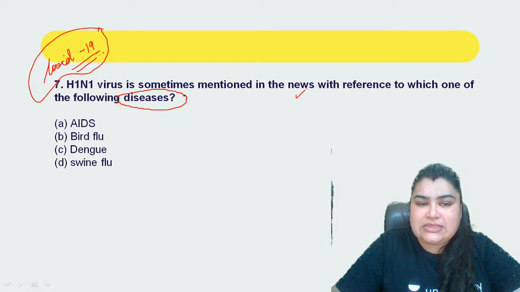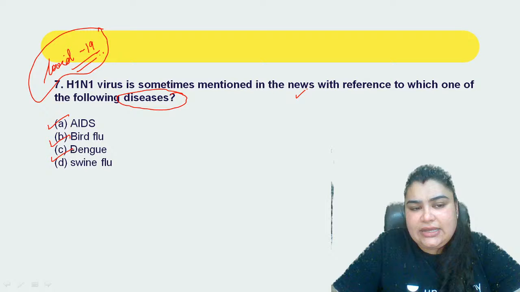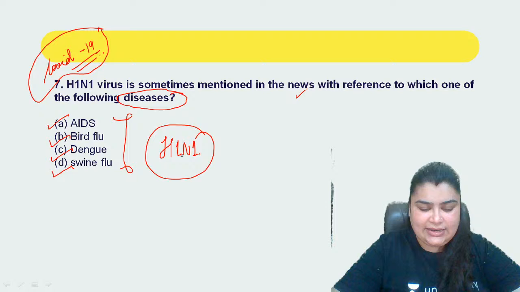H1N1, you must have heard in the news, for which disease do we denote H1N1? AIDS, bird flu, dengue or swine flu, which one out of these is basically associated with the H1N1 virus? Quickly tell me. Quickly answer, guys. Which one is the H1N1 virus?